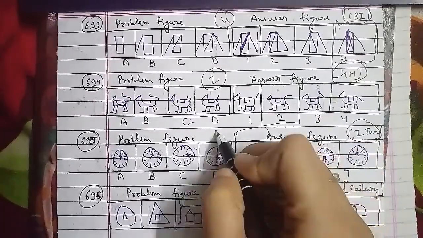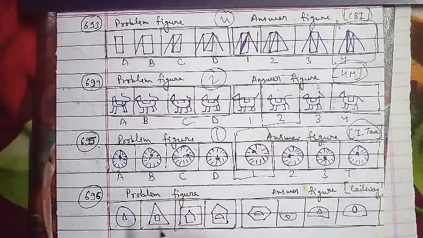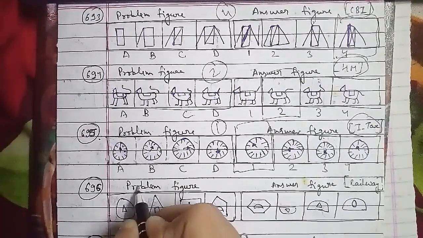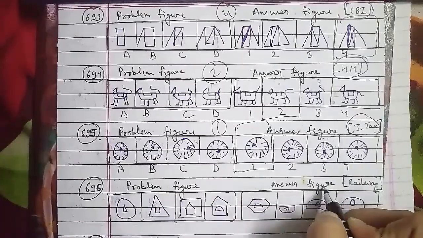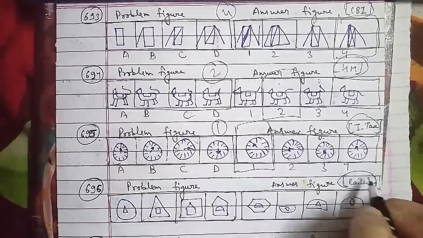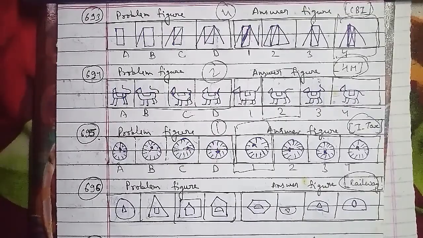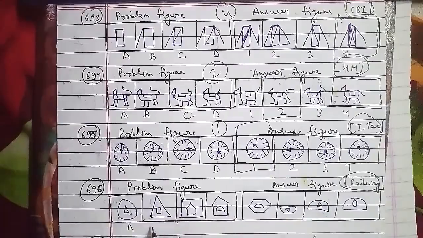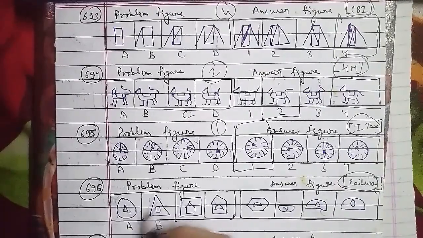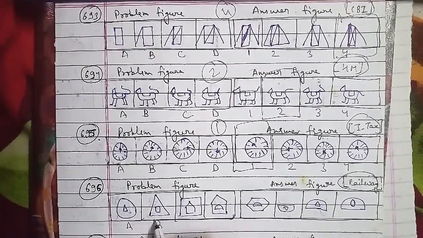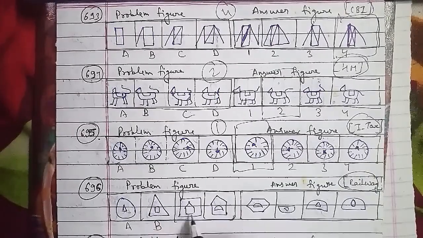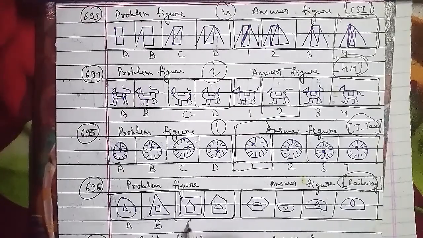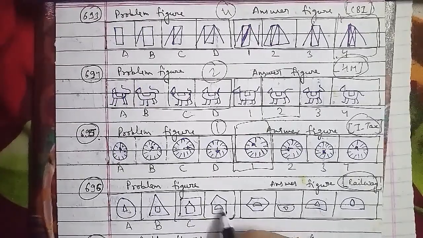So let's go ahead with the options 1, 2, 3 and 4 respectively. In each step, the inner small figure becomes the outer large figure and a new small figure appears inside it. So after the D figure, the next figure would be the fourth one. The fourth is the right answer, because a triangle has been mentioned and repeated, so no figure has been repeated here. This is also an important question, and it has been asked in the railway examination paper.